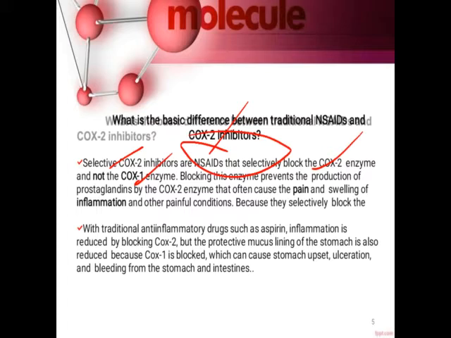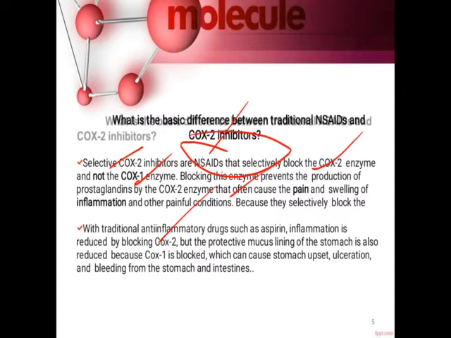So when this enzyme, that is COX-2 cyclooxygenase, is inhibited, then what happens? The production of prostaglandin is prevented. And when the production of prostaglandin is prevented, it results in the reduction of pain and reduction of swelling, because they selectively block the COX-2.